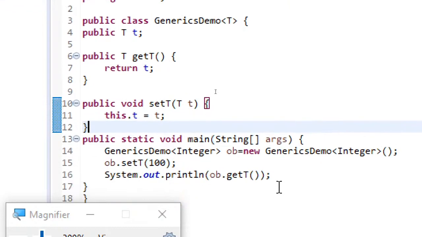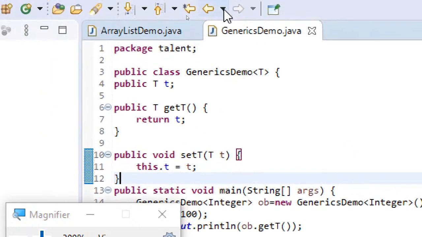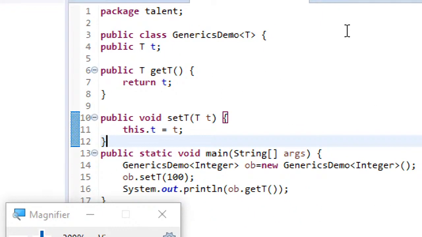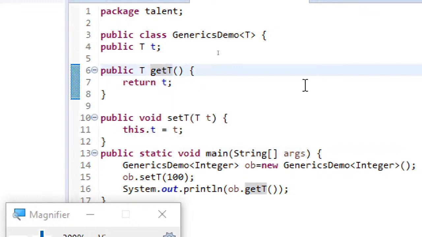And apart from the Java util package generic classes, you are permitted to create your own generic classes like this by just declaring the class name, and then beside that within the angular brackets you specify the type parameter, and then you create your own setter and getter methods with the IDE, just like how I have shown you. Just right click, go to Source, click on Generate Getters and Setters, and select all the variables for which you want to create getter and setter methods.